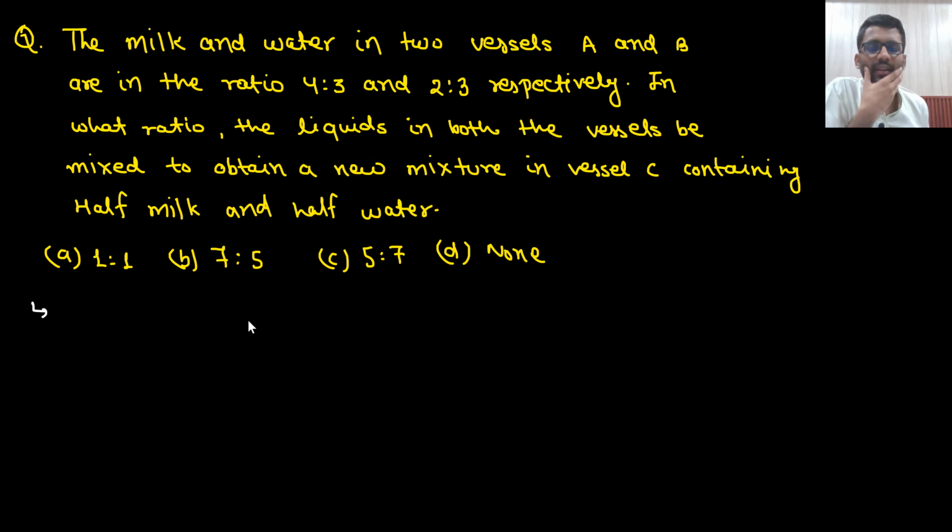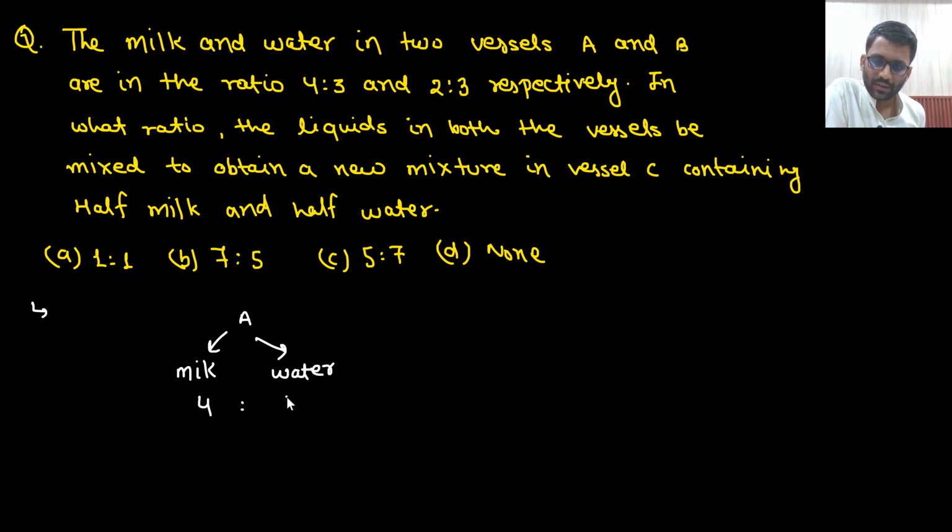The milk and the water in two vessels A and B are in the ratio 4:3 and 2:3 respectively. So in vessel A, milk and water are in the ratio 4:3, and in vessel B, milk and water are in the ratio 2:3.